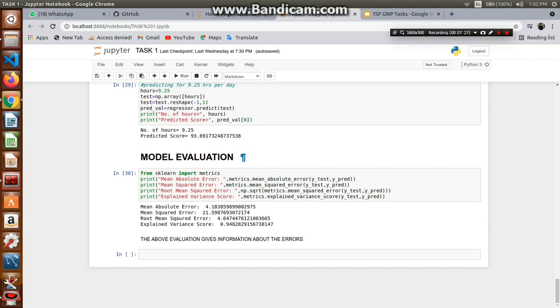After that we'll do the model evaluation. This is not necessary, but still, to have a clear view of where we are going wrong and what things we can change or correct, we can do it. So from sklearn we import metrics, and in that we'll get the mean absolute error, which is 4.18. This is a very low error.